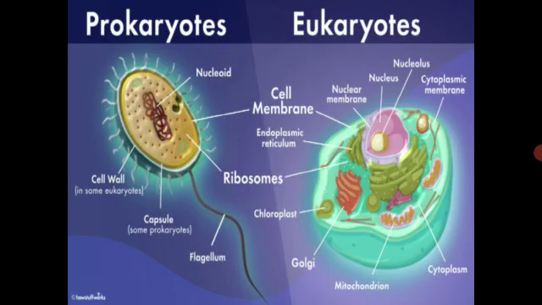Here again, the difference is shown. In the nucleoid, you can see there is no nuclear membrane, whereas here the nuclear membrane is present in the eukaryotic cells. Membrane bound cell organelles are present in eukaryotes, whereas they are absent in prokaryotes. And they have the ribosomes, which are non-membrane bound organelles.